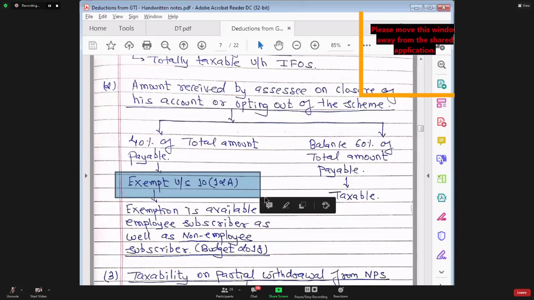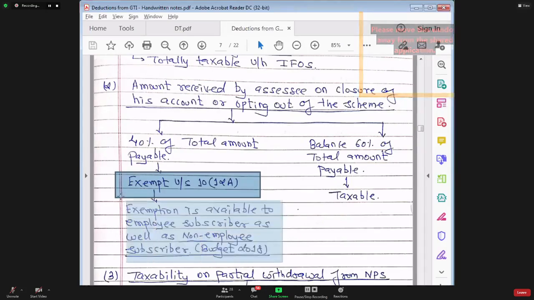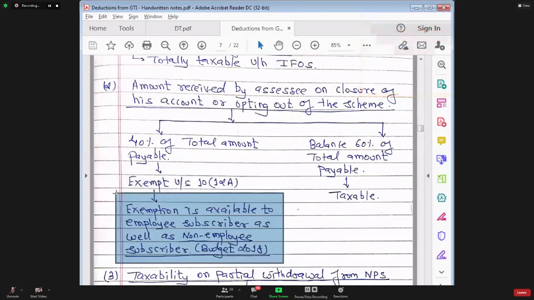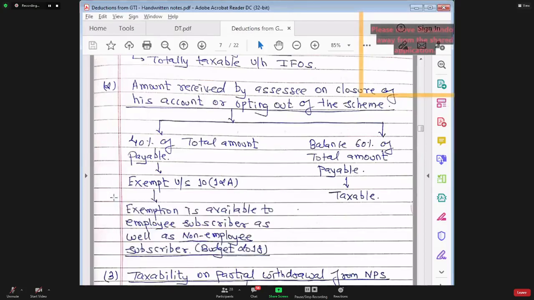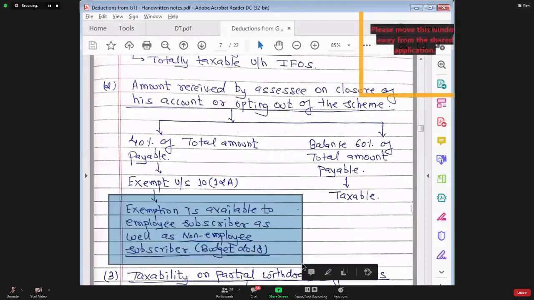Therefore, to provide a level playing field and similar treatment to self-employed persons also, the government came out with an amendment in the budget saying that this exemption can be claimed even by self-employed people. So exemption is now available to employee subscribers as well as non-employee subscribers. This was amended with effect from 2018. Before 2018, only employees were claiming exemption. Non-employees, those who are self-employed, were not allowed to claim any exemption in section 10 clause 12A. Is that very clear?